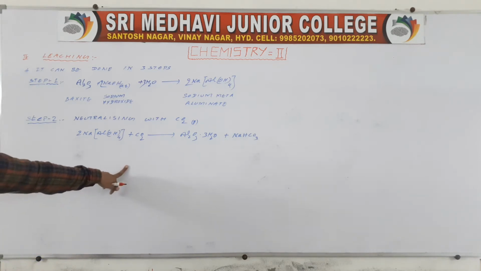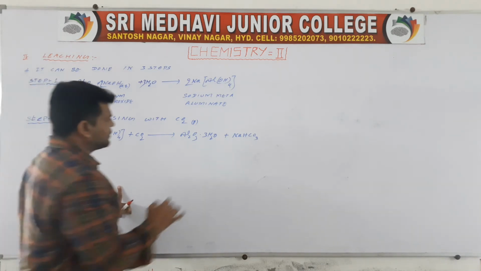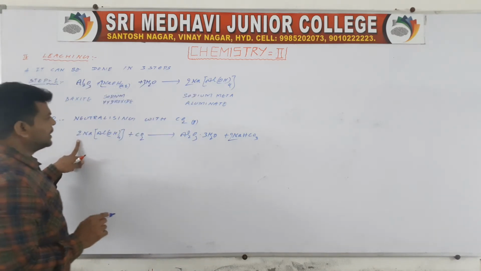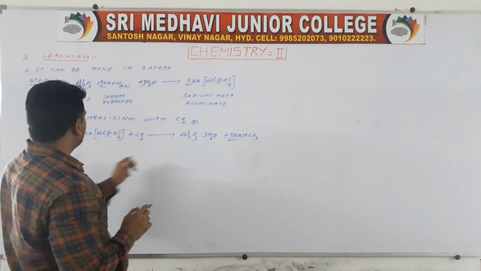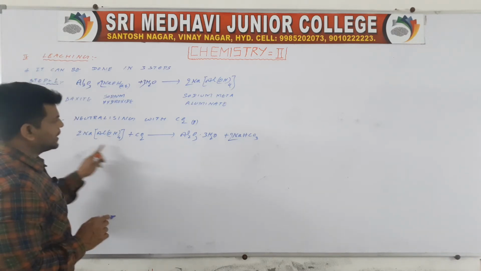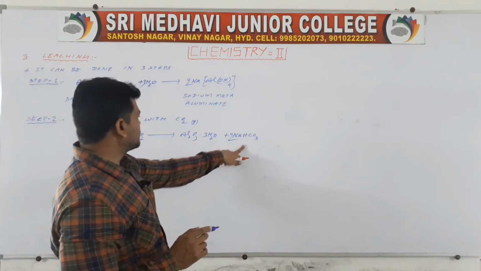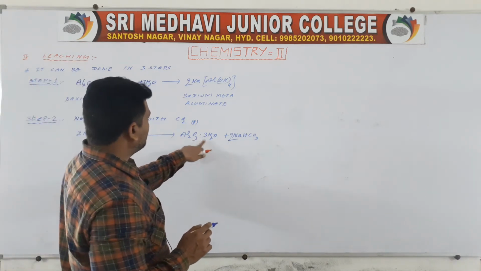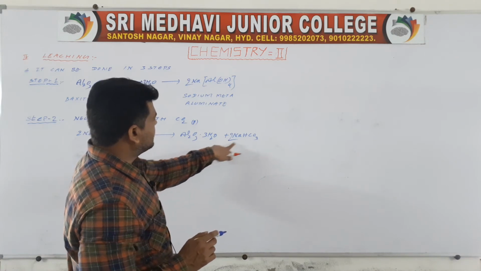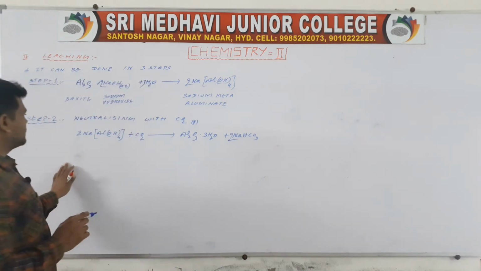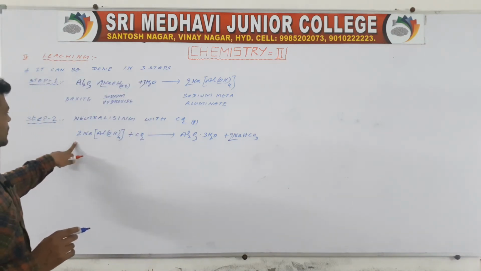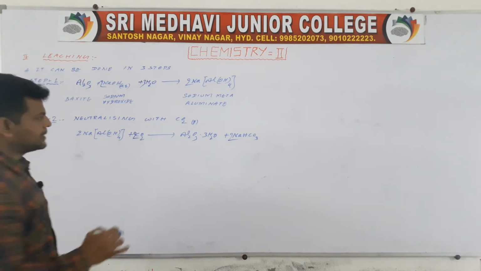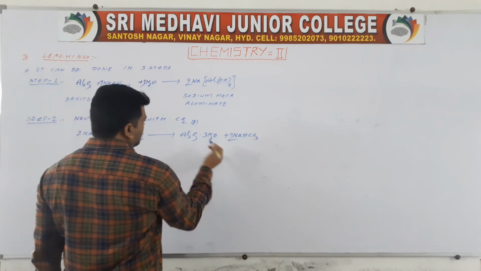How to balance this? If you take 2 NaHCO3, then 2Na, 2Al, then 4 2s are 8, 8 means 3 2s are 6 plus 2, 8. Oxygens: 3 plus 3, 6, 2 3s are 6, 6 plus 6, 12, oxygens 4 2s are 8, then if you take 2, it is balanced. So it is nothing but bauxite.